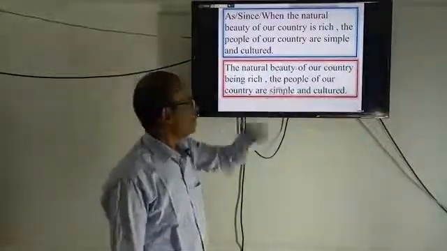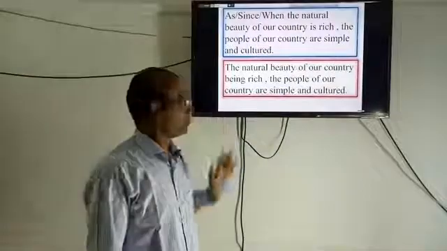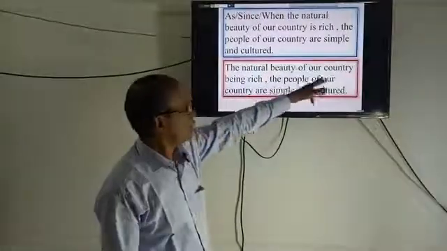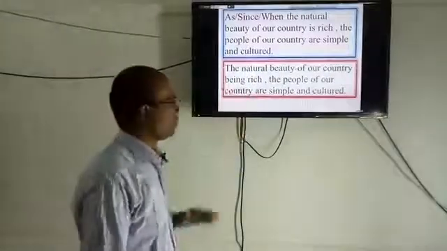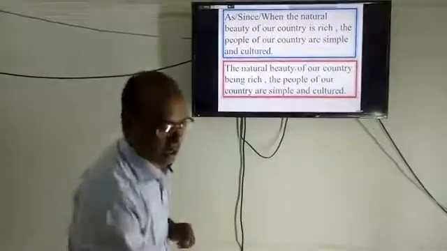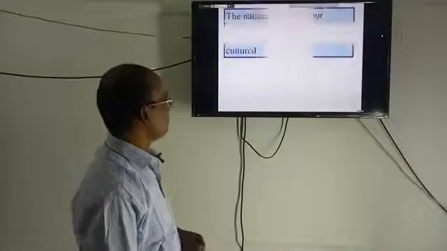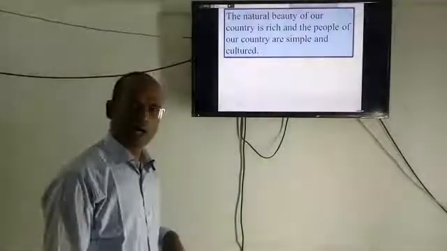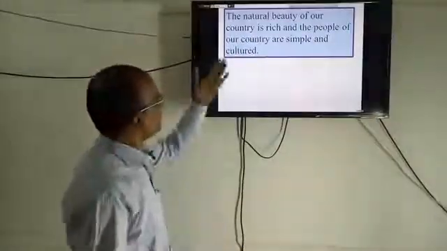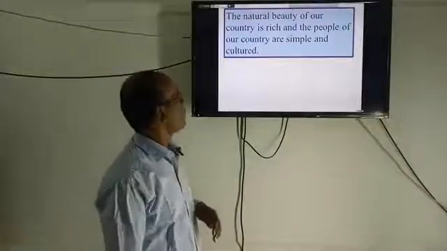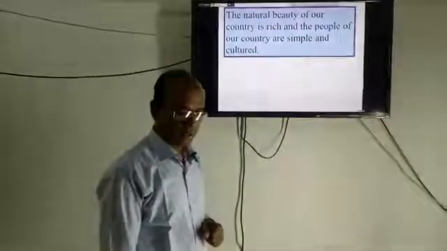The people of our country are simple and cultured. So this is a simple sentence, no doubt, because this part, the natural beauty of our country being rich, has no verb, so it is not a sentence, just a part of a sentence. Yes, and no doubt in case of compound sentence, because each part will be a complete sentence. The natural beauty of our country is rich and the people of our country are simple and cultured.